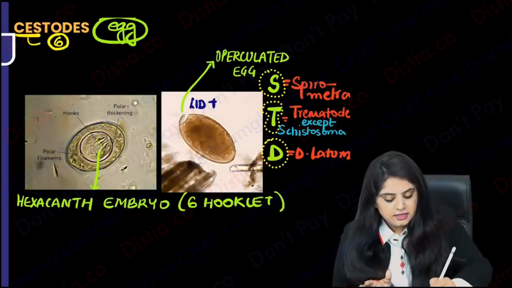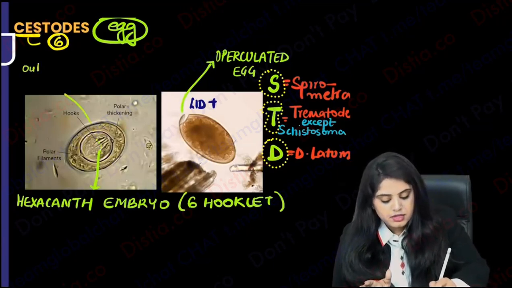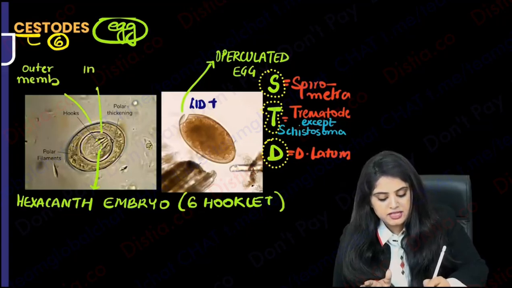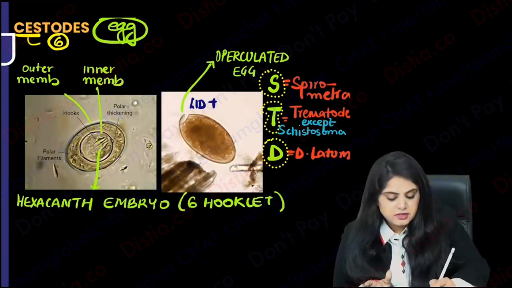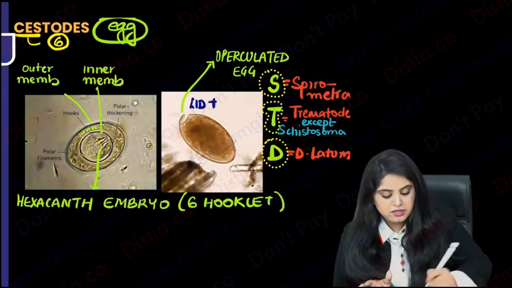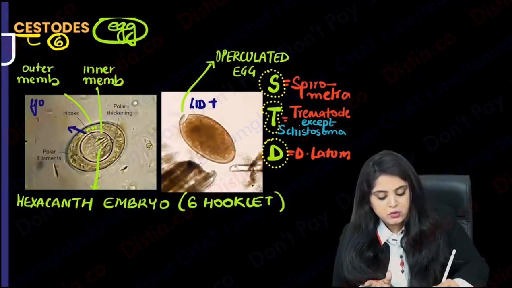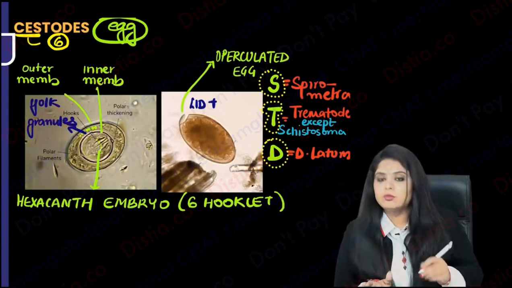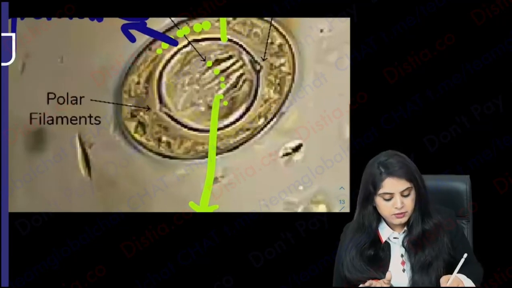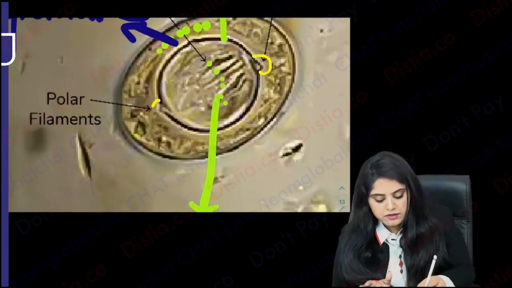Then let me look at the other labelings. I can see there is one outer membrane over here. Yes, if there's an outer membrane, there has to be an inner membrane, obviously. And in between the two, can you see some dirty dot-dot-dot kind of granules? These are referred to as the yolk granules. The dirty material is referred to as yolk granules. What else can you see if you zoom in? You will be able to see one knob over here and one knob over here.